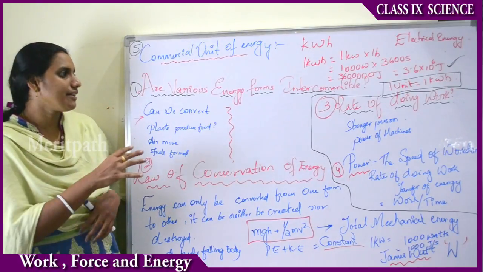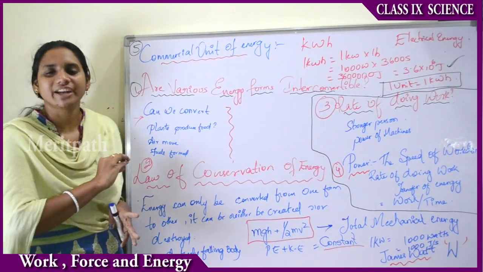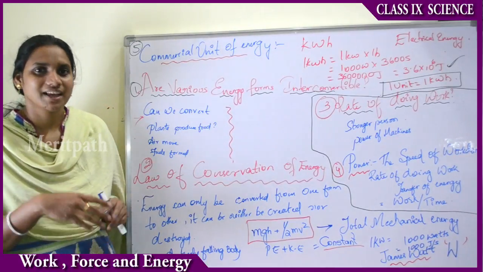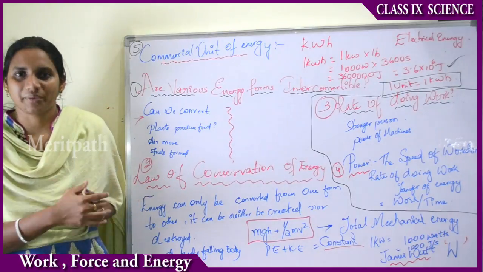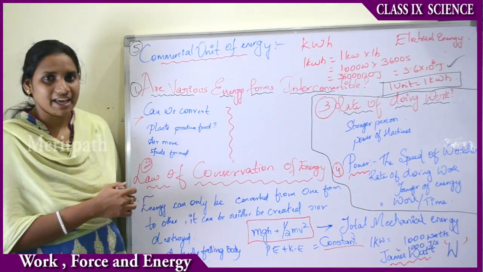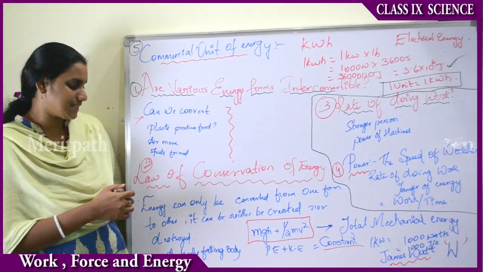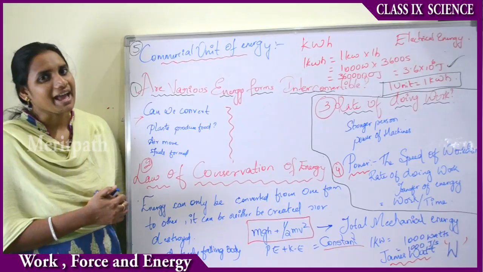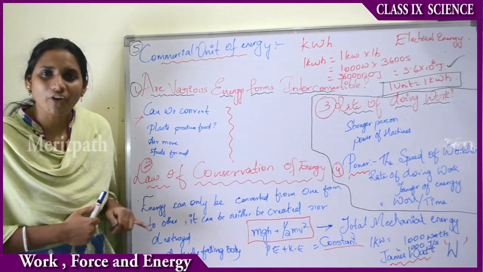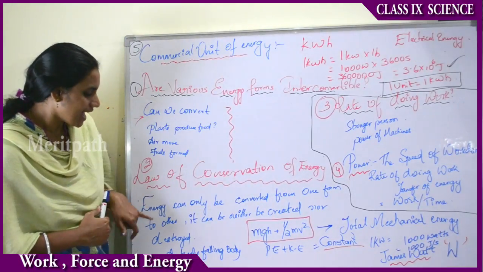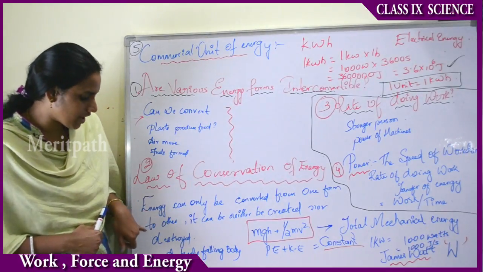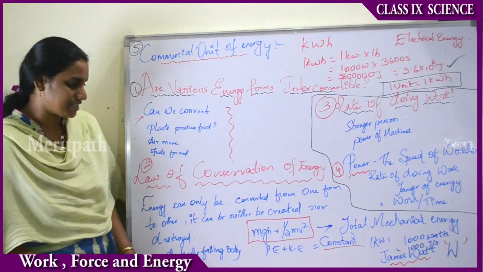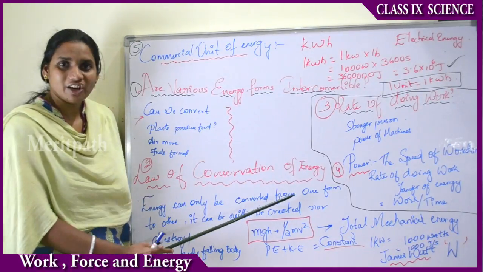But wherever you see, energy is not at all created, and we cannot destroy energy either, because it is changed into another form, right? Therefore, we can define energy like this: energy is neither created nor destroyed. Now the law of conservation of energy: energy can only be converted from one form to another. It can be neither destroyed nor created, right? This is the law of conservation of energy.